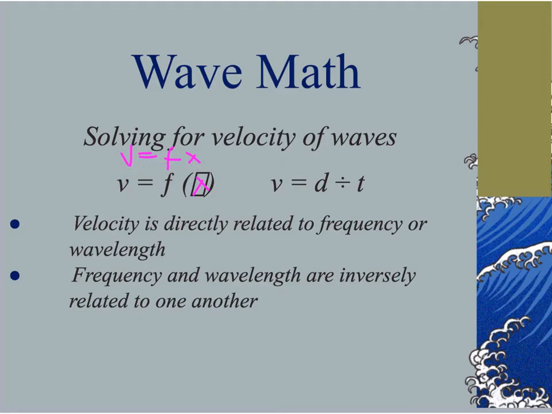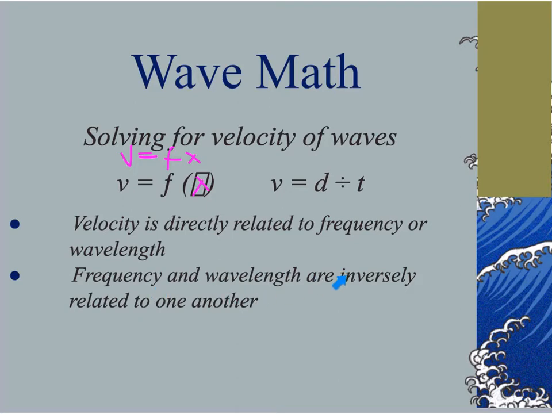So when you're solving these, you just have to identify what information is given to you. If you know frequency and wavelength, you can solve for v. If you don't, but you have distance and time, you can solve for v that way. So this shows us that velocity is directly related to frequency. It's also directly related to wavelength. So if the frequency goes down, my velocity goes down. If the wavelength goes up, velocity goes up. Okay, assuming that the frequency or the wavelength may alter.